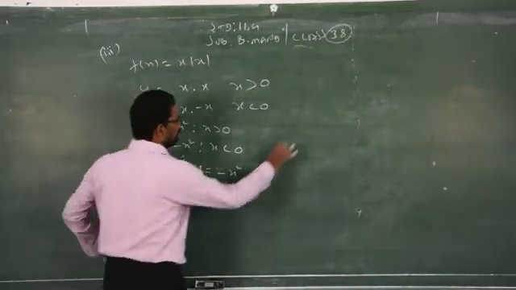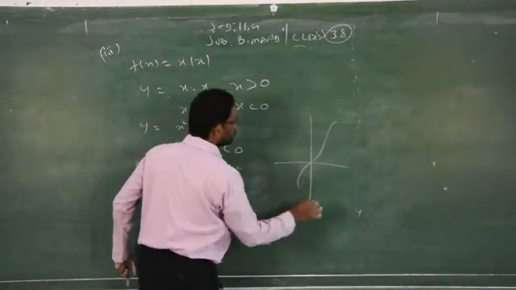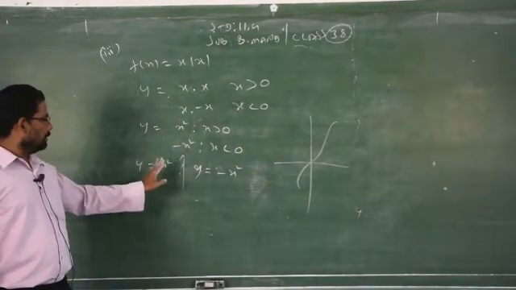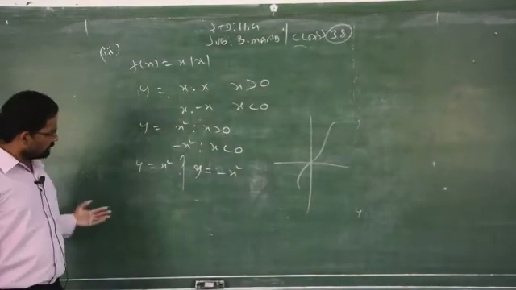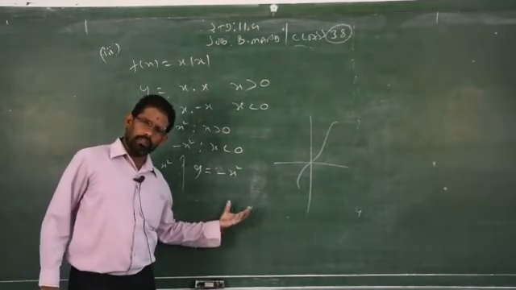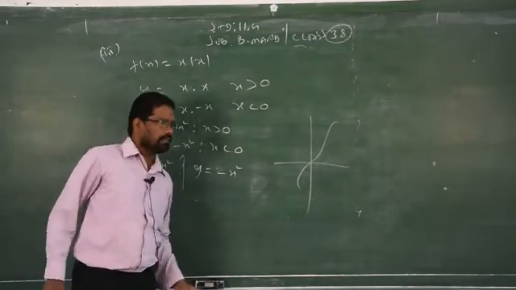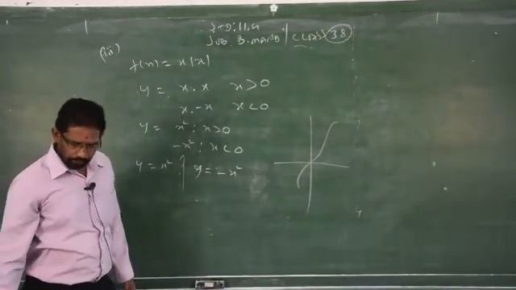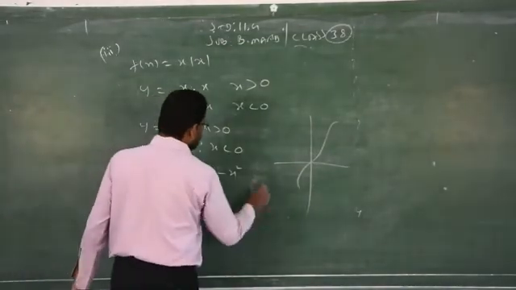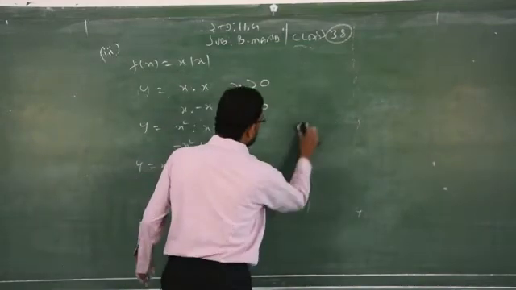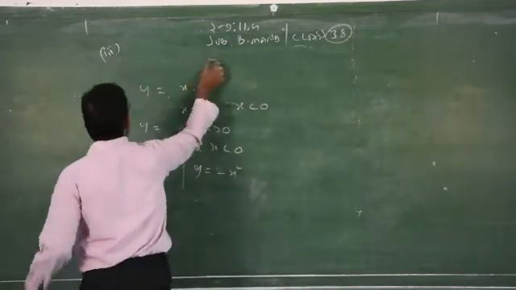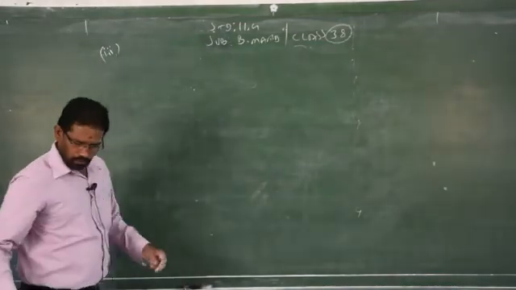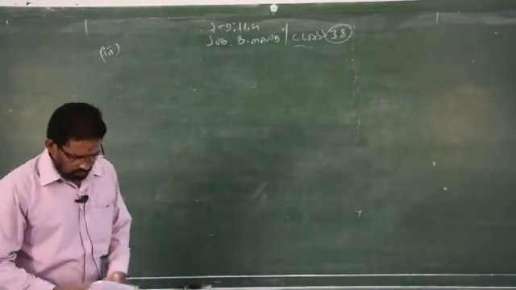This curve passes through 0, 0. So you have to take 4 values of x for the first one, and again 4 values for the second one, plot them on the graph sheet, just connect them, and you will get the required answer. Clear? Now sum number 4 and 5 are given already in the examples, but you have to understand the concept. Clear? Only 2, 3 problem subdivisions are there.